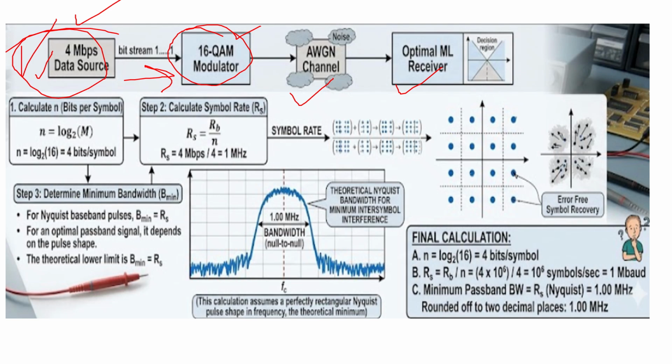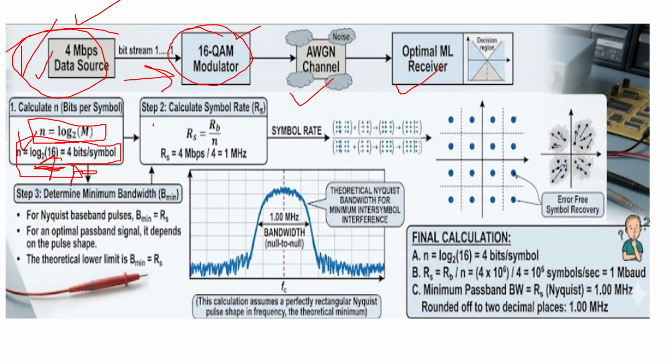First of all, we have to find out how many bits per symbol are being used here. How will we find out? N is equal to log base 2 of M. From here we can find how many bits. In total, how many different symbols are being used here? 16. So put the value 16, and then you can find out how many bits are required here. In total, 4 bits we need, right?